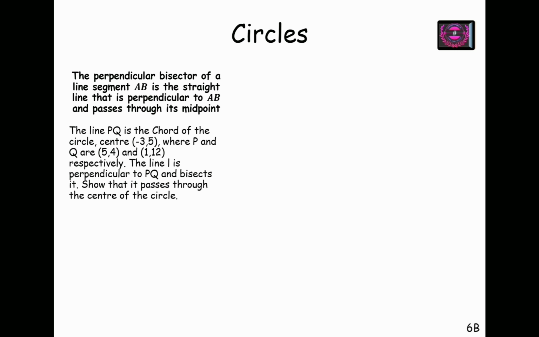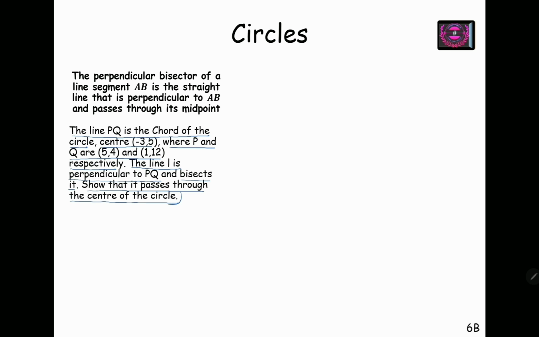Let's say the line PQ is a chord of the circle. The center is (3, minus 5), and P and Q are given as (5, 4) and (1, 12) respectively. The line L is perpendicular to PQ and bisects it. It means it is passing through the midpoint of PQ. Show that it passes through the center of the circle.